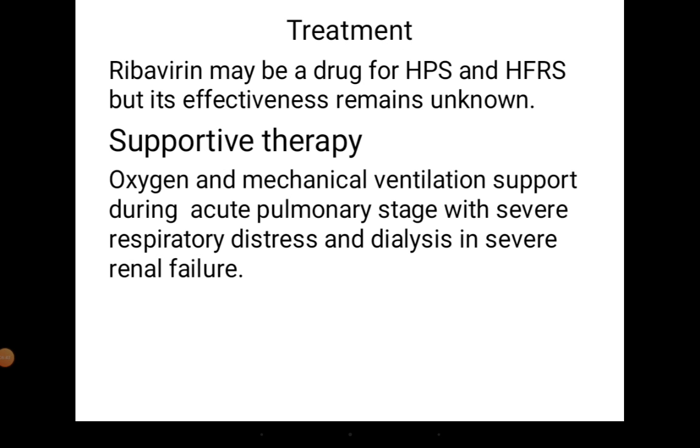And treatment: correct treatment is not known, but ribavirin may be a drug for hantavirus pulmonary syndrome and hemorrhagic fever with renal syndrome, but its effectiveness remains unknown. And next is supportive care like IV fluids, oxygen therapy, and mechanical ventilation support during acute pulmonary stages with severe respiratory distress, and dialysis in severe cases of renal failure.